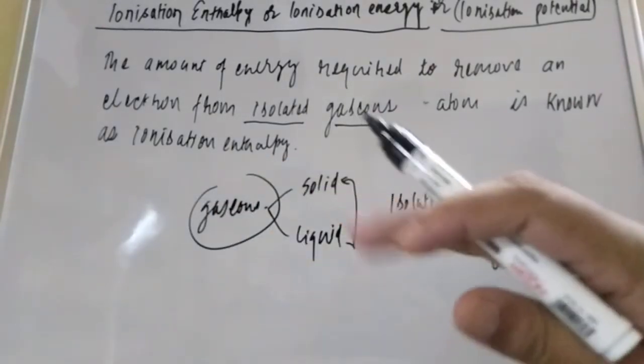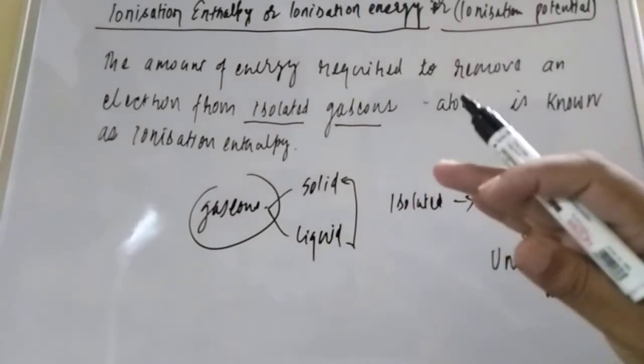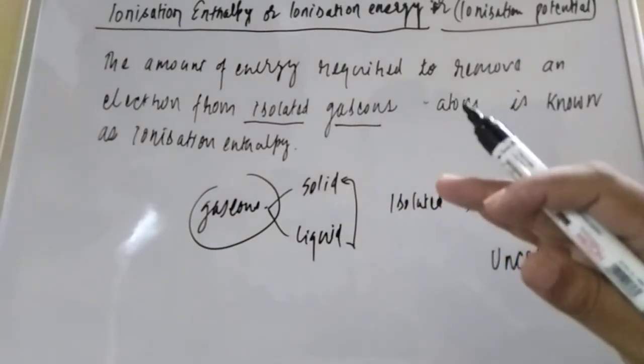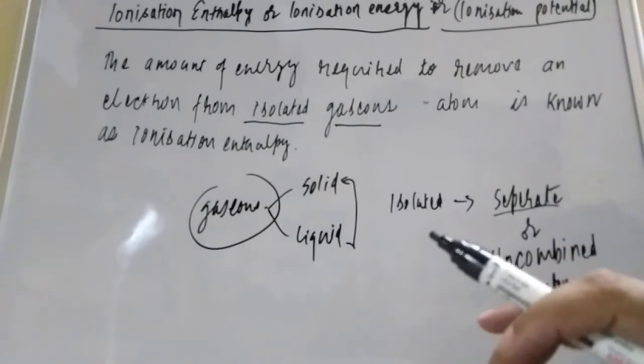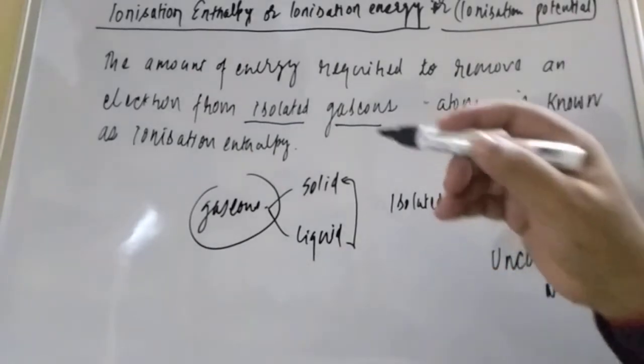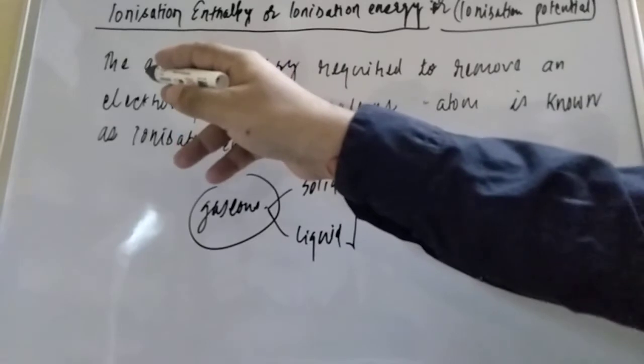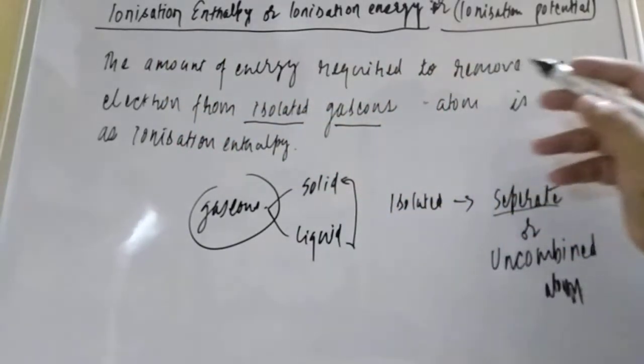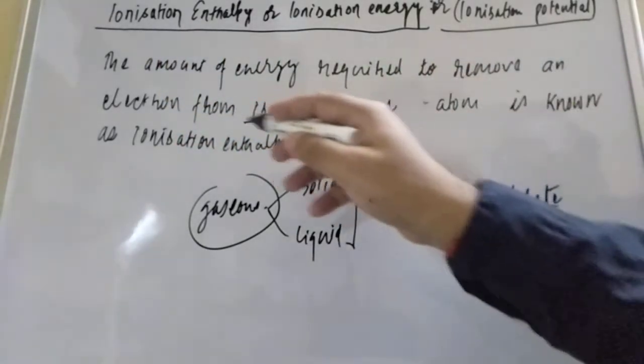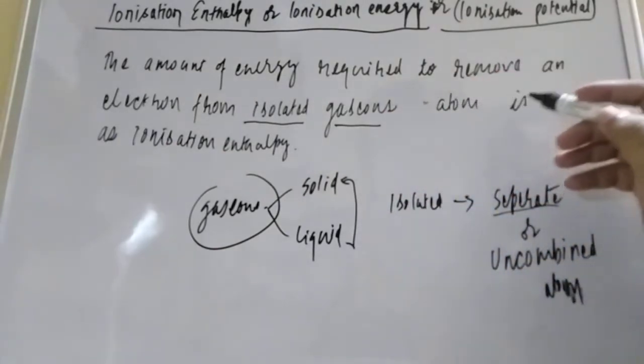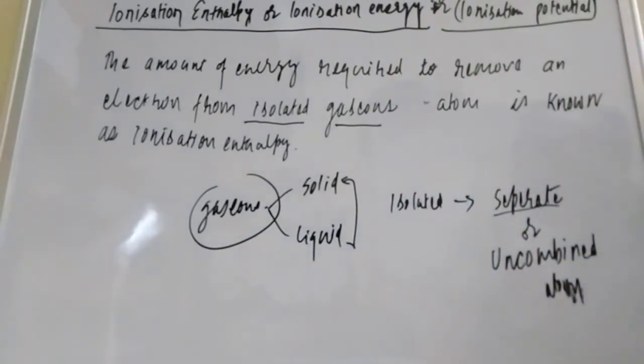In the gaseous state, electrons are most loosely bonded. So that is the explanation, student: the amount of energy required to remove an electron from an isolated gaseous atom is known as ionization enthalpy.